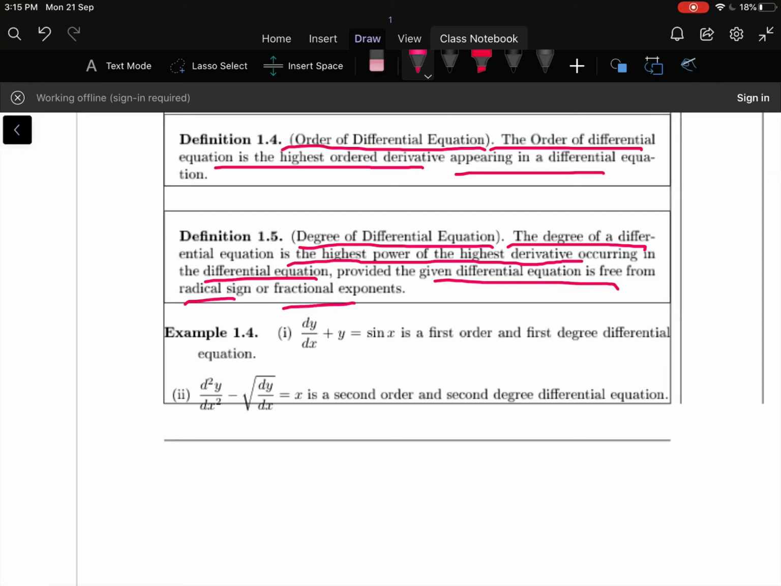Let us move to the examples. dy/dx + y = sin x is a first order, first degree differential equation, because the degree of y is 1 and the order of the highest derivative is first order. Moreover, it is an ODE because y is a function of only one independent variable.